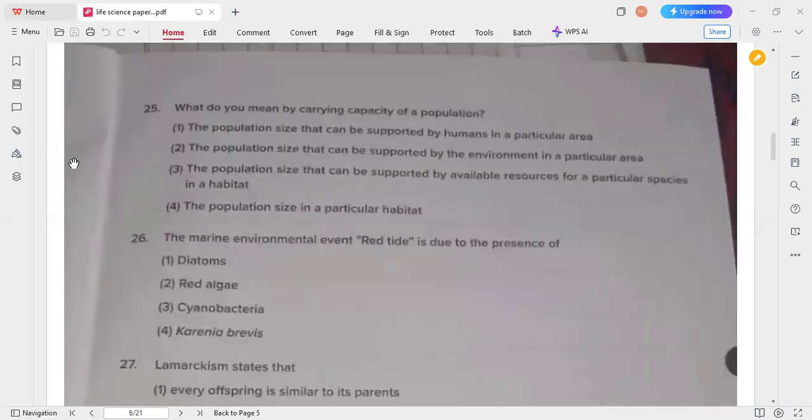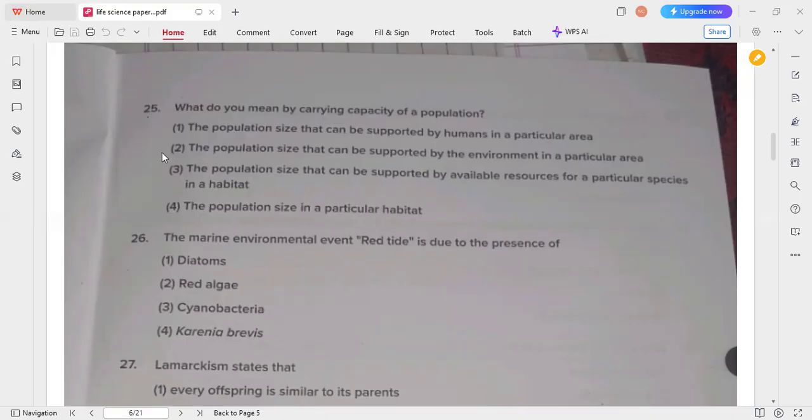Next question is about the carrying capacity of a population. Carrying capacity is the population size that can be supported by the environment in a particular area. Sometimes the available resources are also responsible.